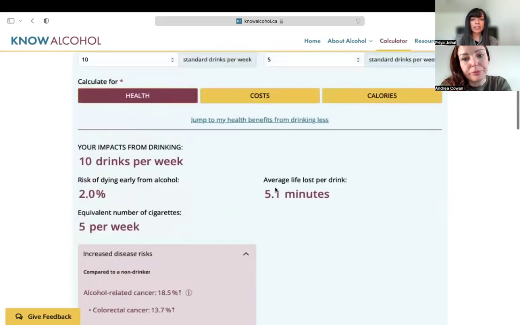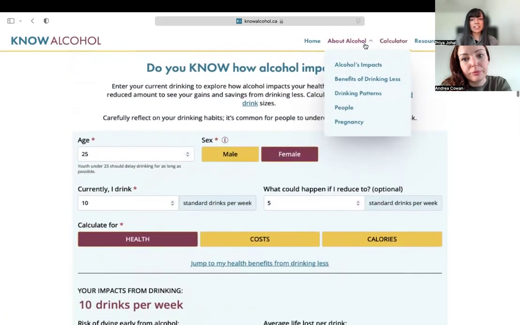And in addition to our calculator, we encourage you guys to explore other aspects of our site, like our general information about alcohol, as well as resources in our knowledge quiz.